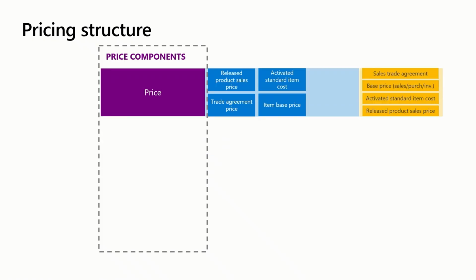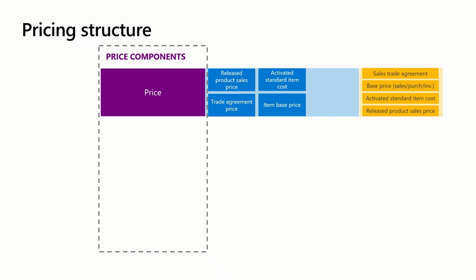Pricing can be constructed using a sequenced set of pricing components such as price, margin, discounts, charges, and rebates. You can have more than one pricing structure per legal entity. In the price structure, the price determination logic has been built to make sure that we can have multiple sources for price and the final price is determined based on priority.